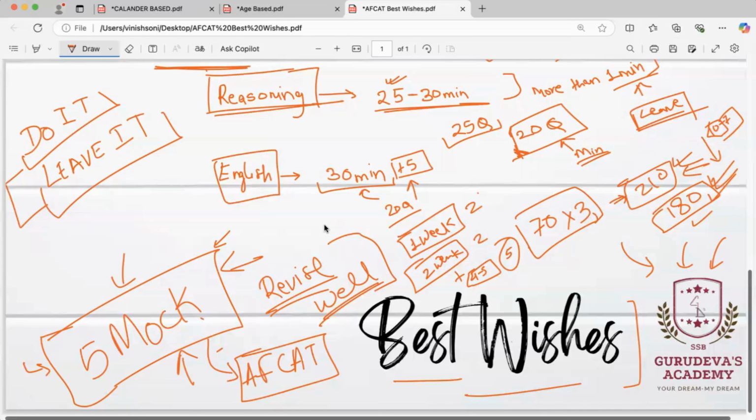Okay, see, AFCAT is an exam which does not require months of preparation. One odd month of dedicated preparation is more than enough to clear your exam. It is just logic based. You just have to build up on your logic over here. It is not about 5 or 6 months of preparation and then you clear the exam. It is nothing like that.